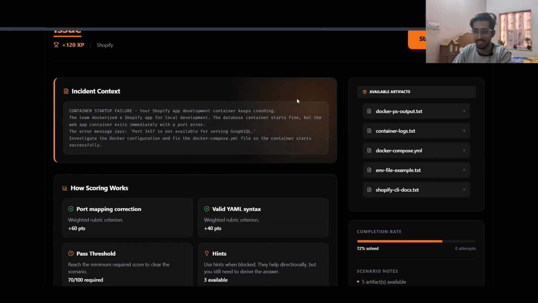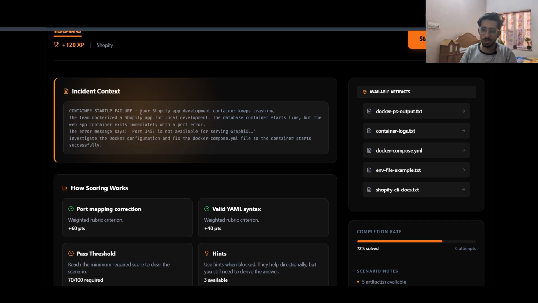Here is the problem statement: you are a Shopify developer and your application keeps crashing. The team dockerized the Shopify app for local development. The database container starts fine, but the web app container exits immediately after with a port issue. So there are two containers, out of which one is working fine, but the second is not. The error message says port 3457 is not available for serving GraphQL. Investigate the Docker configuration and fix the Docker Compose YAML file so the container starts successfully.